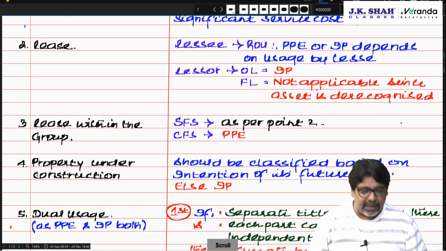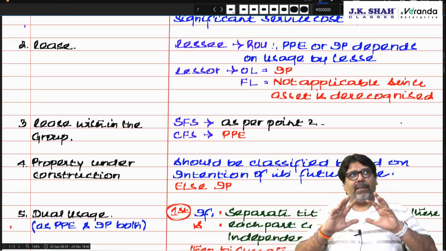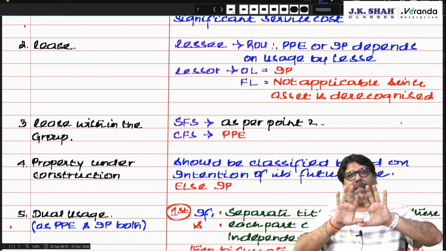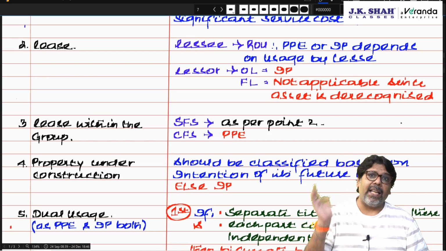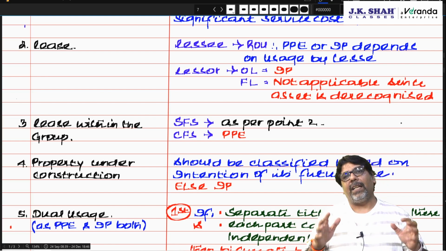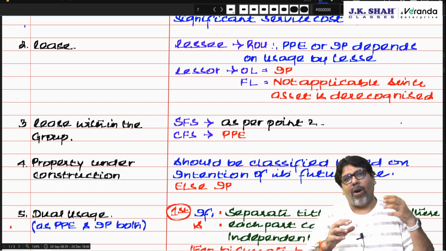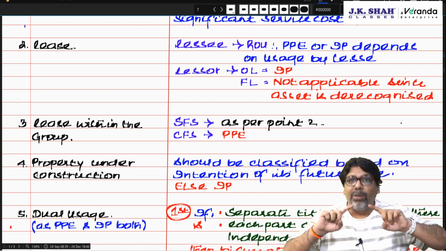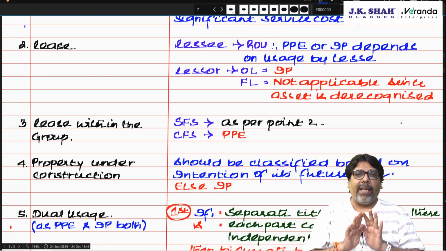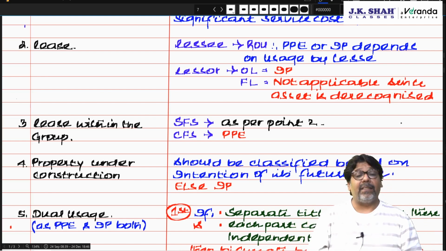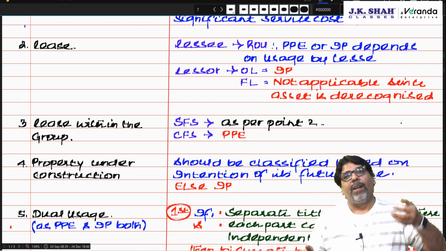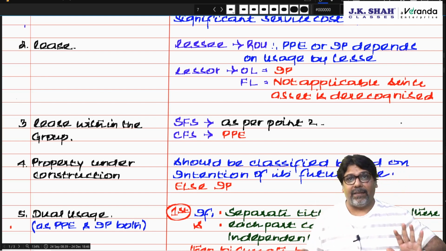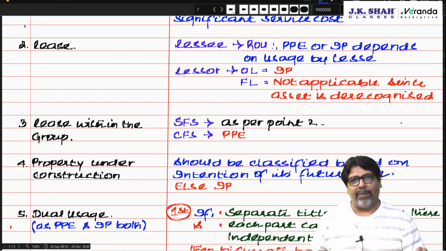Second is lease. Ind AS 116 defines lease from the lessee's perspective and the lessor's perspective differently. Unlike AS 19, where a lease could be classified as financial lease or operating lease both for lessee and lessor, Ind AS 116 does not do that. From the lessor's point of view it is operating or financial. From the lessee's point of view it is a lease unless it is a small value item. Over here we are talking about property, so it's a big value item.